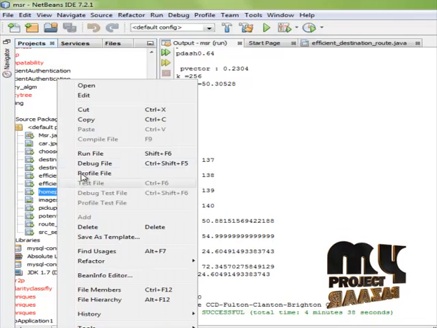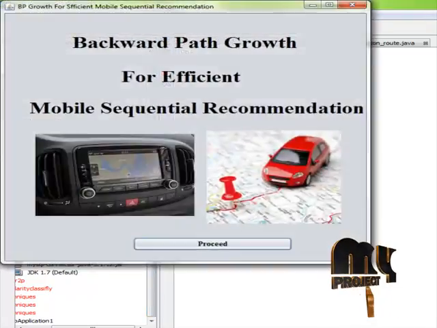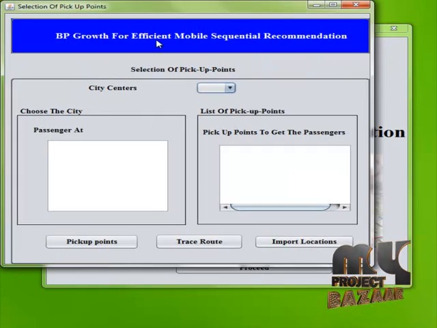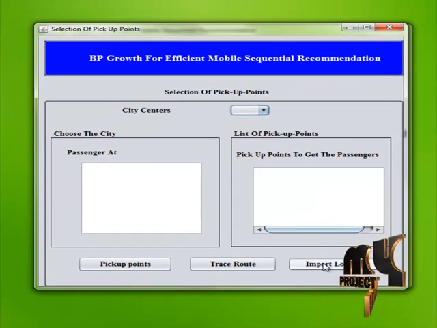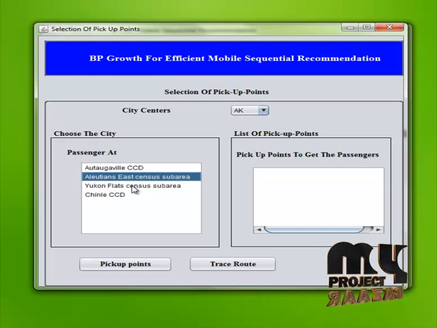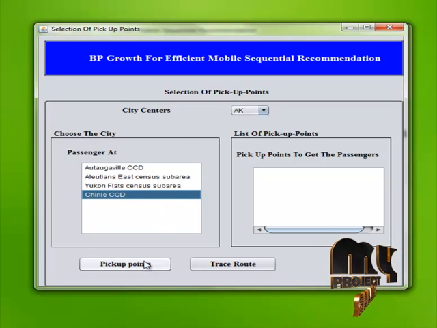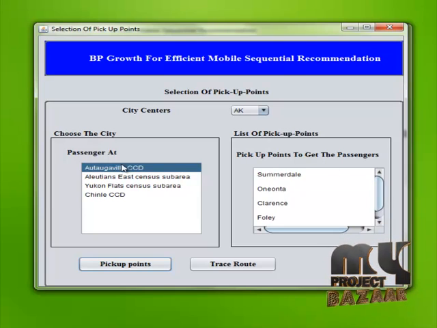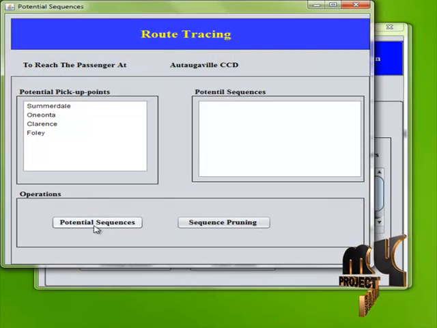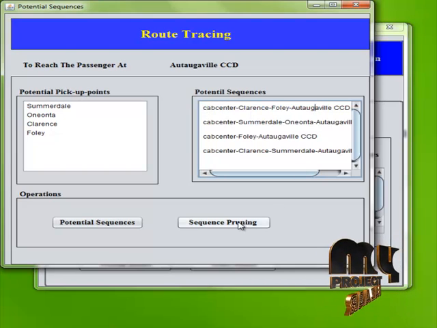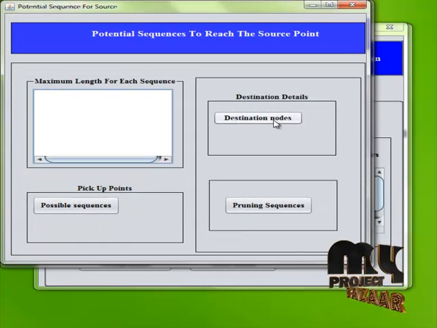Start from homepage.java and run the file. This is our home page. Proceed to the next frame. Import locations. Then choose any city center. These are the cities that are present under the city center. Then select any one of them. These are the pickup points to reach the source. So we are going to identify what are the potential sequences, what are the paths from the cab center to reach the source. Then we are going to prune the sequences.